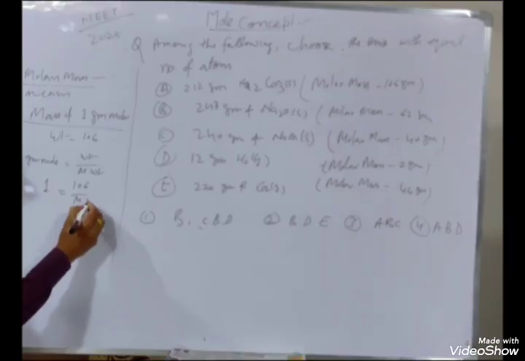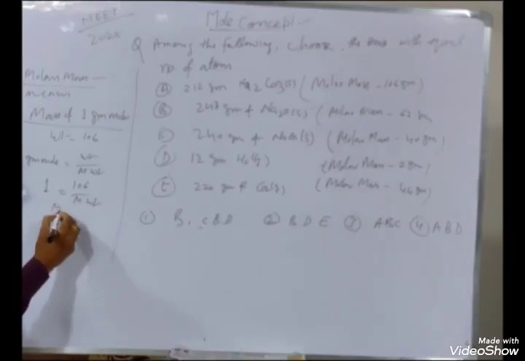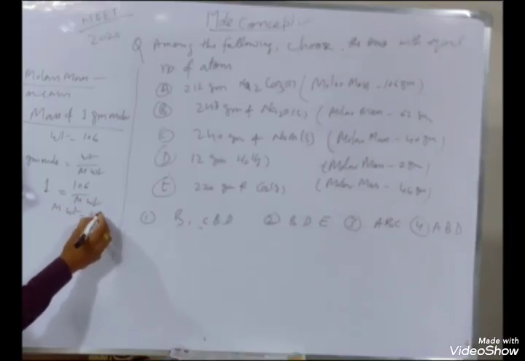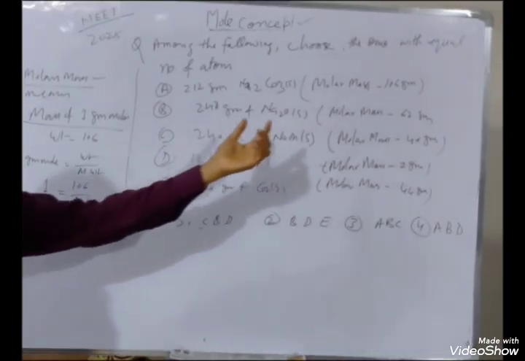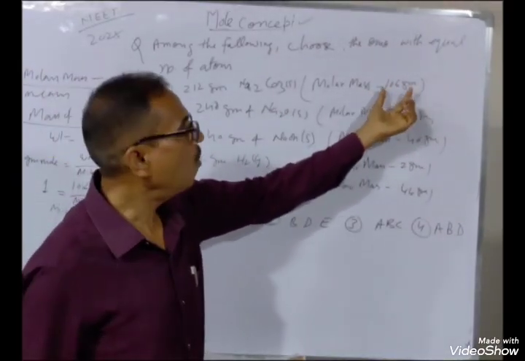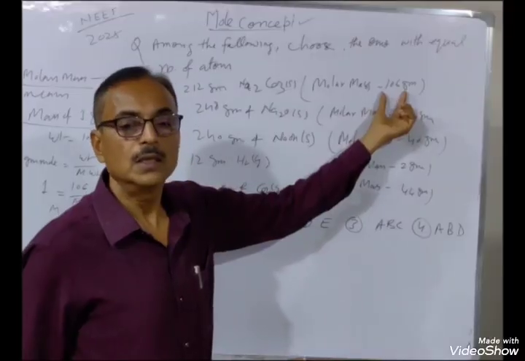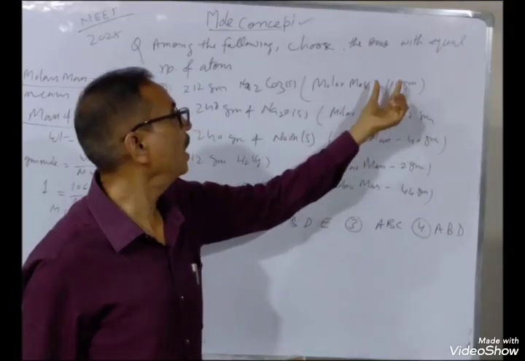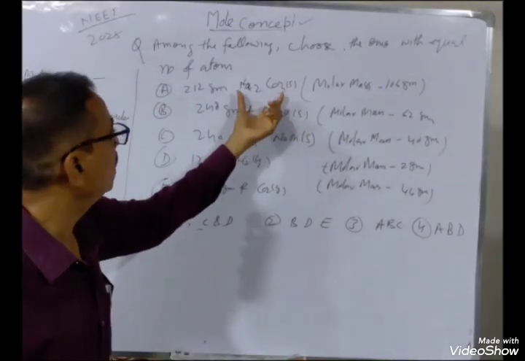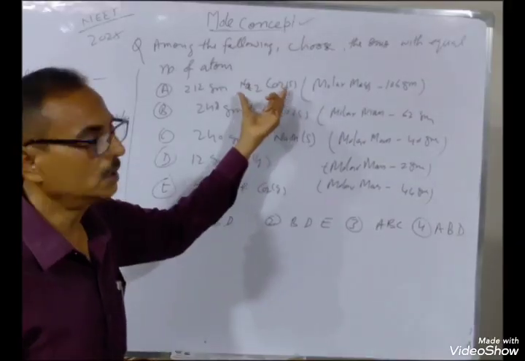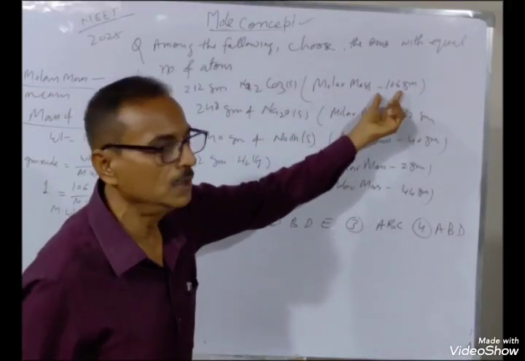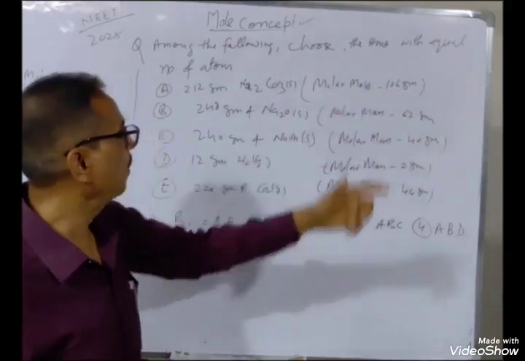So what is the molecular weight? Molecular weight will also be 106. So molar mass means how much gram is given, that is the molecular or atomic mass. Here this is a molecule, this is a compound, that 106 is a molecular weight.